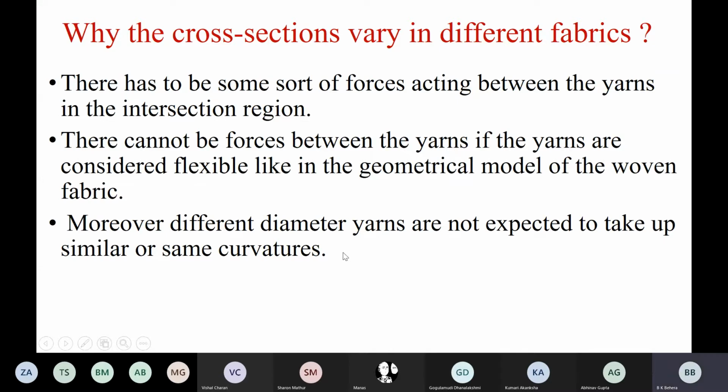That we will discuss subsequently: if bending changes, what properties are changed in the fabric. But at this stage, we are trying to justify, or explain, that the yarn will definitely bend, and what are the factors contributing to this bending.